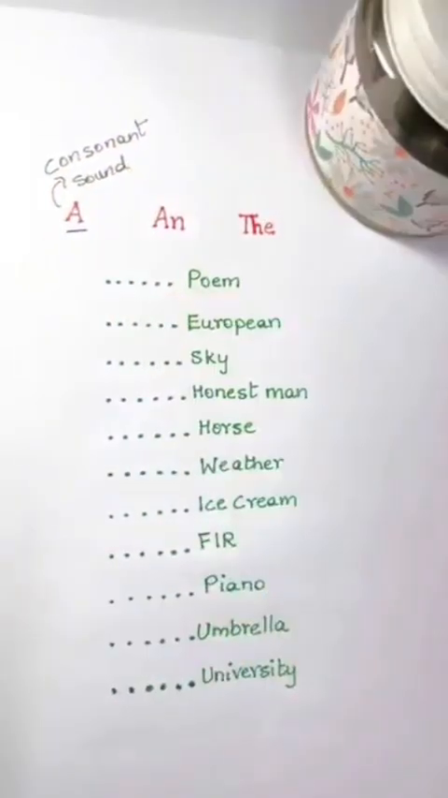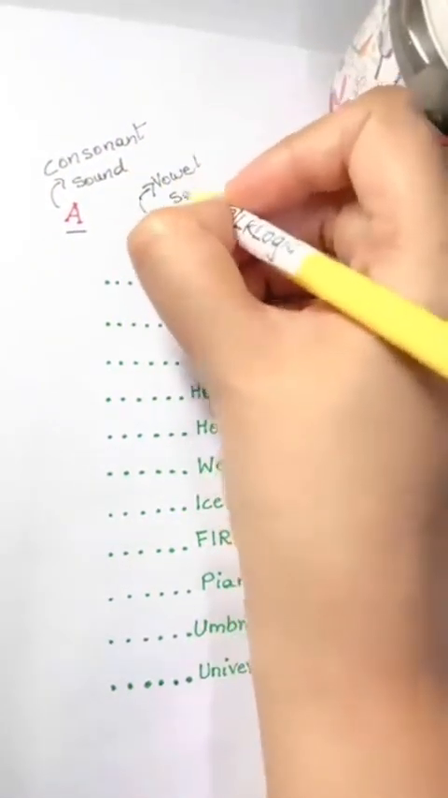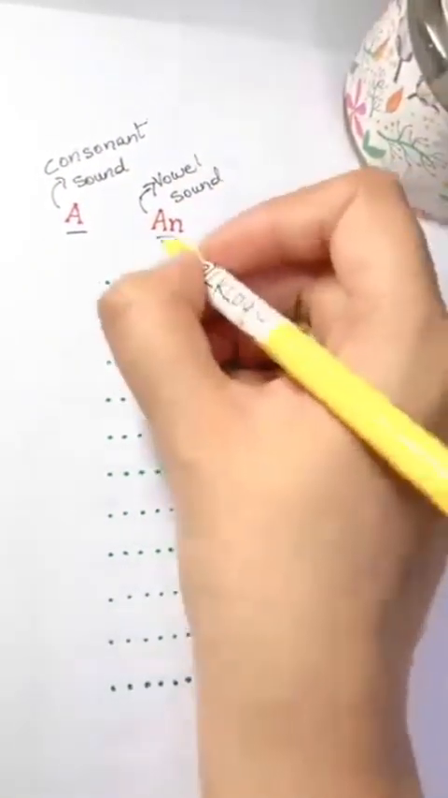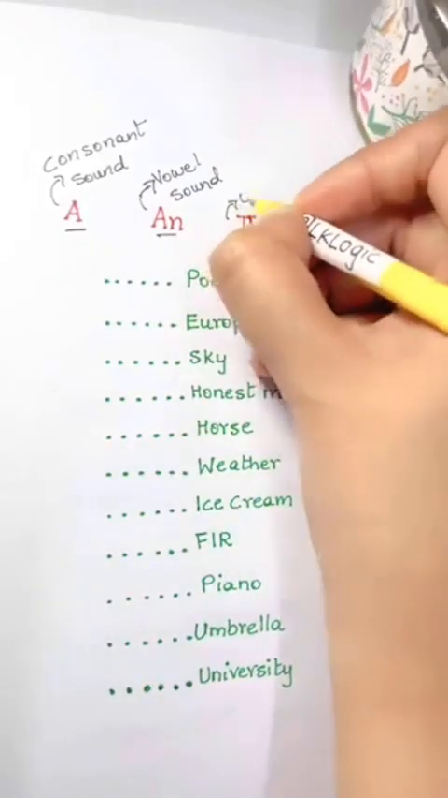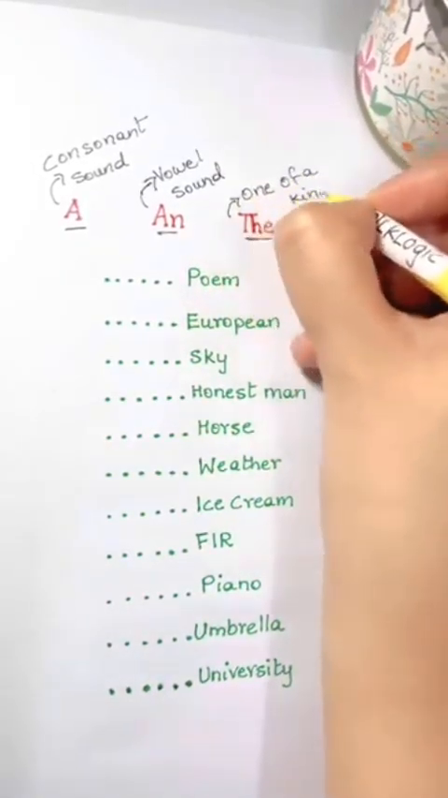A, an, the. When to use it correctly? Listen guys. A is used when it starts with a consonant sound and an is used with a vowel sound. The describes a specific noun which is one of a kind, unique.